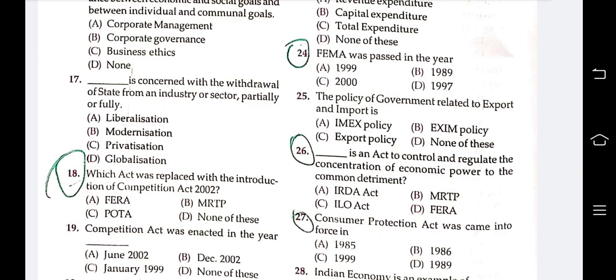Dash is an act to control and regulate the concentration of economic power to the common detriment. Options are IRDA Act, MRTP Act, ILO Act, FAIR Act. Answer is B. MRTP Act is an act to control and regulate concentration of economic power to the common detriment.